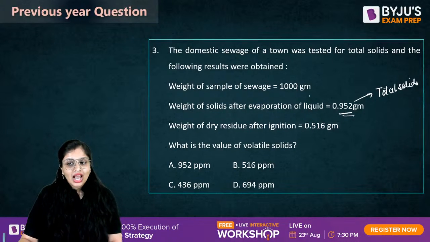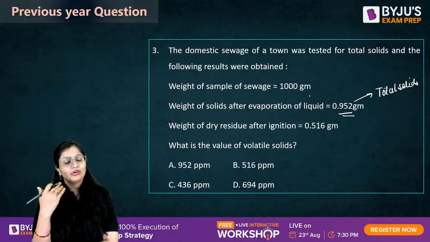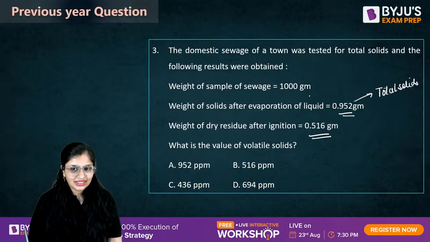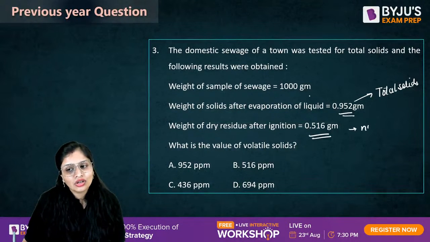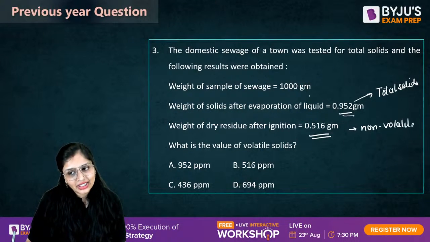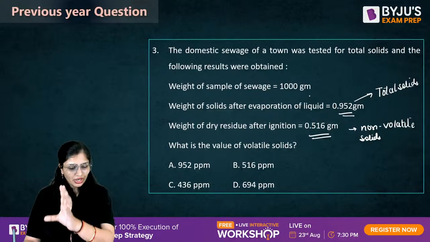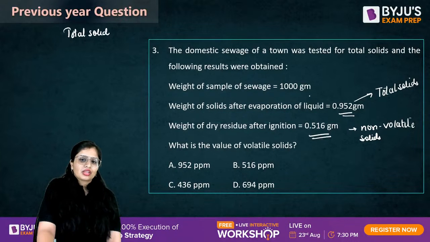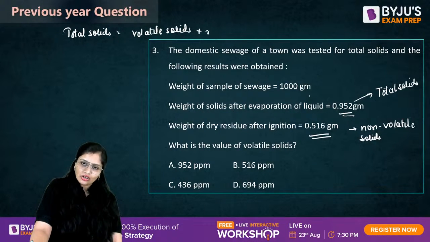Now, after this, you might have kept it in a muffle furnace for 1 to 3 hours. You would have provided a very high temperature, and after that what you got was 0.516. The residue which is left after ignition, you call it non-volatile solids, inorganic solids, or fixed solids. So remember all the names of it. Now, it is asking you the value of volatile solids. So let me tell you, total solids will consist of both volatile and non-volatile solids. Volatile solids are organic solids and non-volatile solids are inorganic solids.